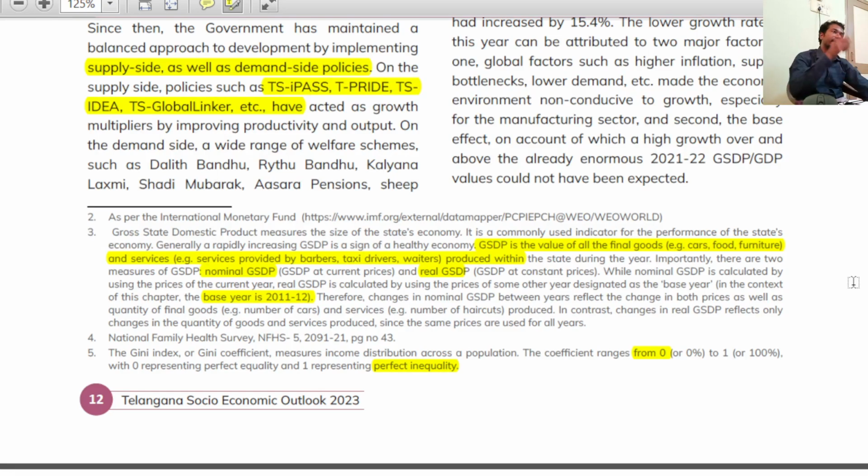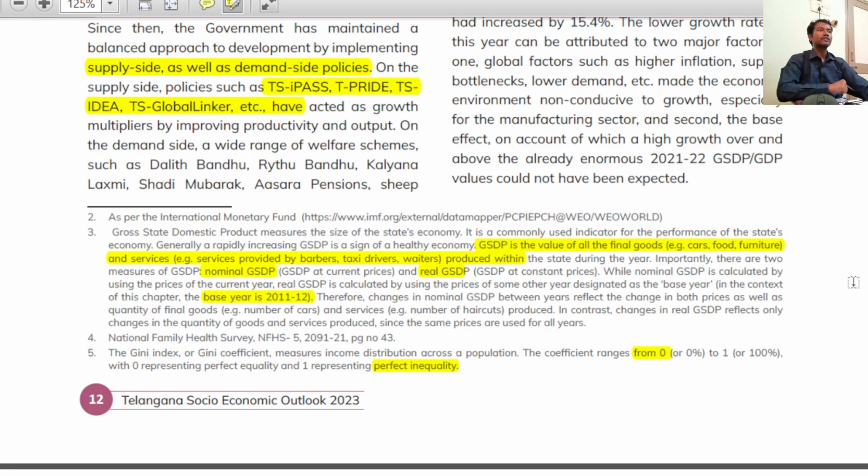We are not considering the price of this pen in this year. No, I am considering the price of this pen in 2011-12. You got the point, right? What is the price of this pen in 2011-12? And these prices are constant. These prices are not going to be changed from one financial year to another. These prices are fixed. You got the point?